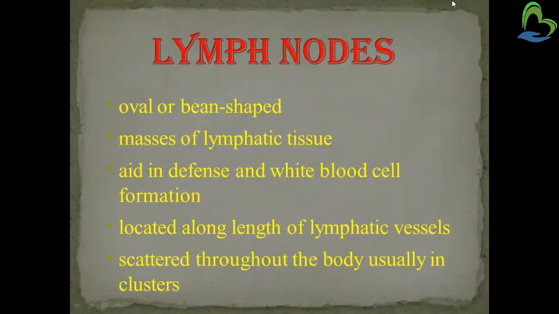Now coming to the lymph node. It is overall bean-shaped. A lymph node is a mass of lymphatic tissue which helps in defense against disease, and here the WBCs are formed. It is located along the length of the lymphatic vessels and is present throughout the body in clusters.